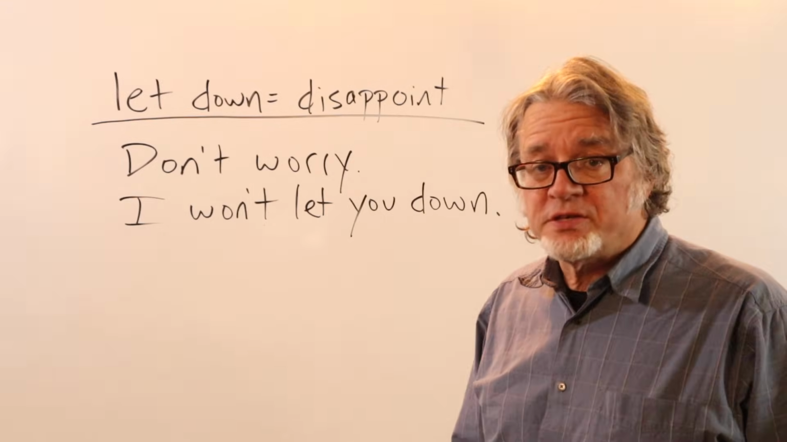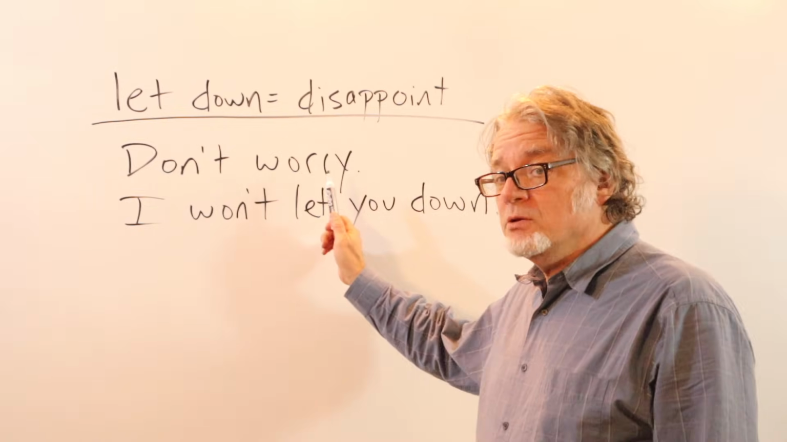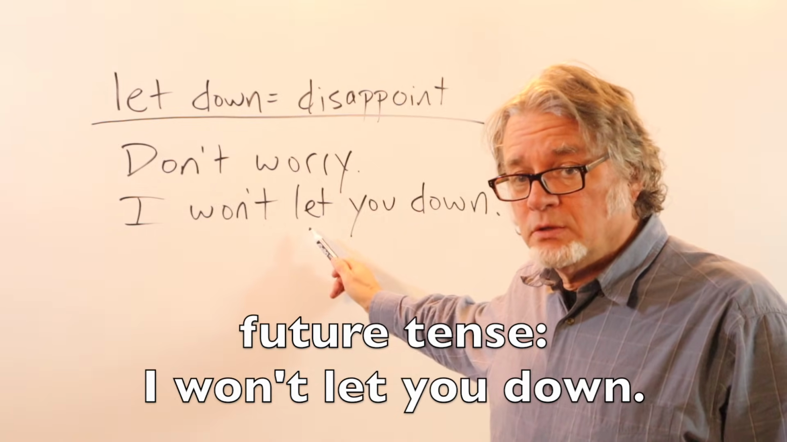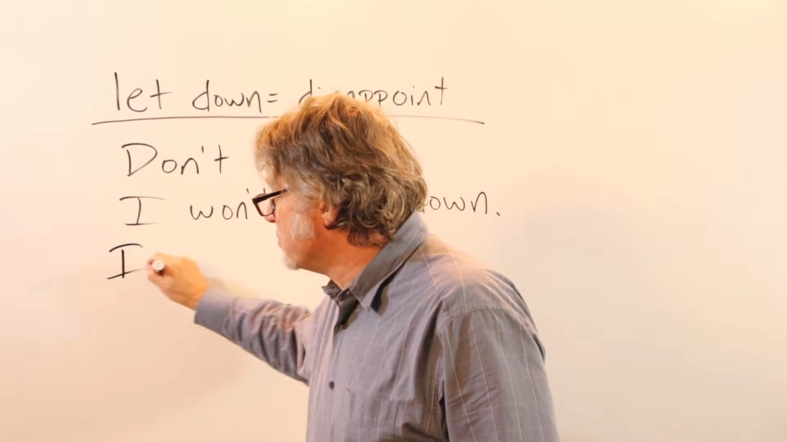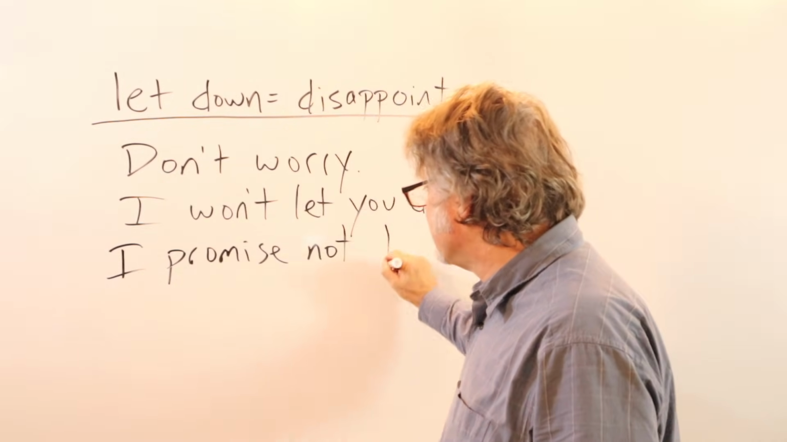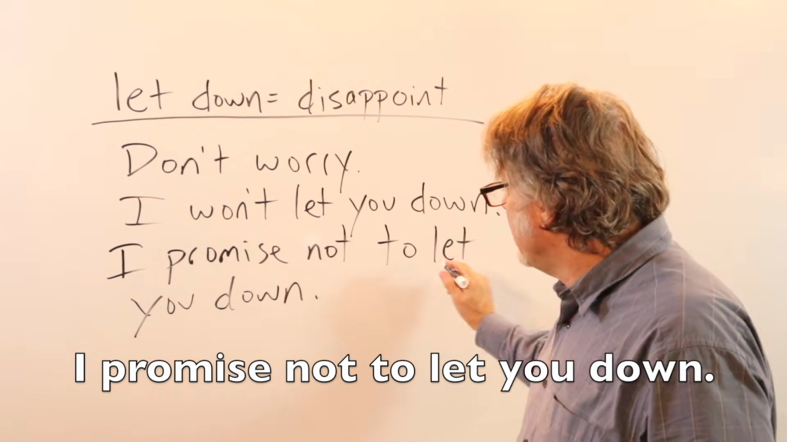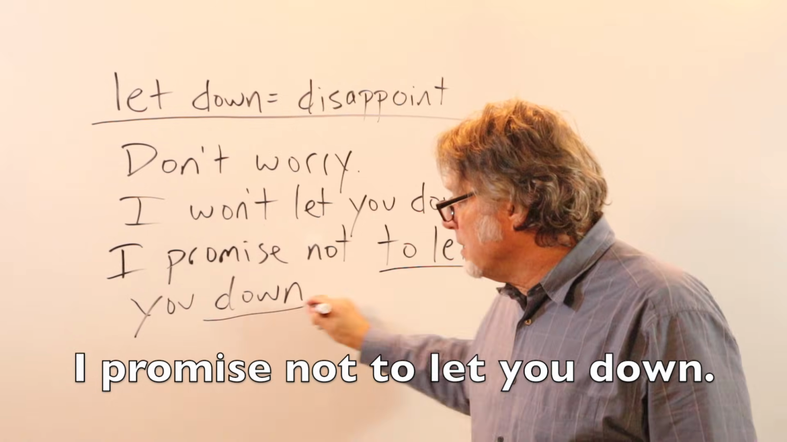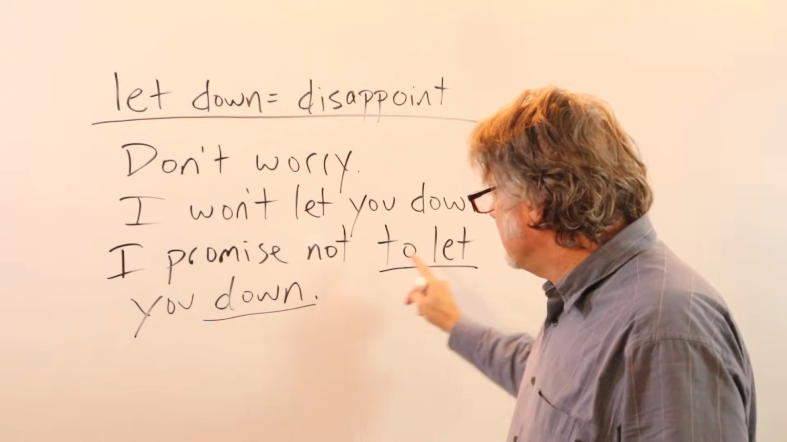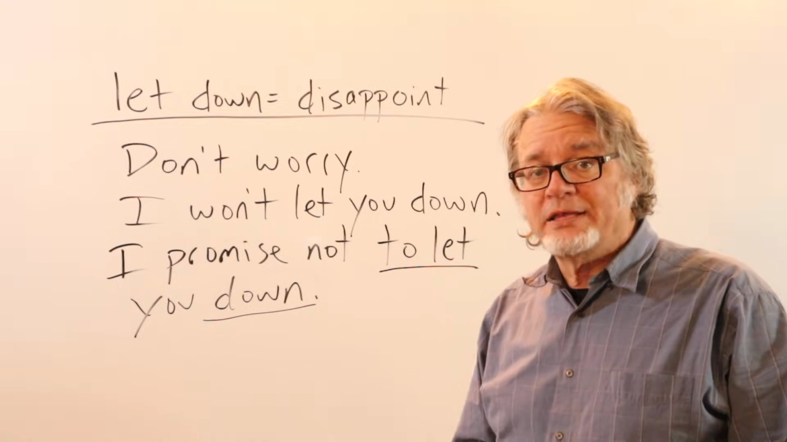When offering assurances of behavior or performance, you can say something like this: don't worry, I won't let you down. Or you could also say, I promise not to let you down. After the negative, here is the infinitive, and the object here is between let and down. I promise not to let you down.